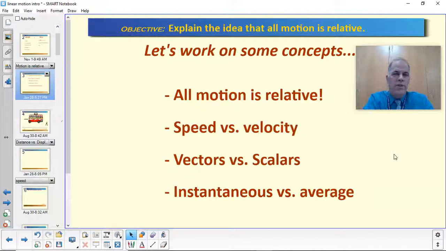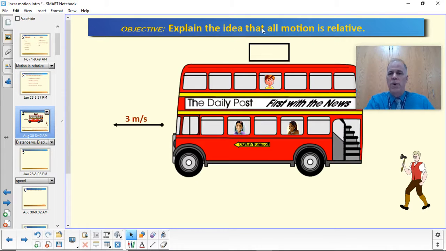Hey guys, today we're going to start talking about some basic concepts that we need to learn about physics. These concepts for today are, first, that all motion is relative, which is a very large scale idea and pretty fundamental to everything that we do. Then we're going to distinguish between speed and velocity, and that will lead us into a discussion of vectors versus scalars. And then finally, the concept of instantaneous versus average value.